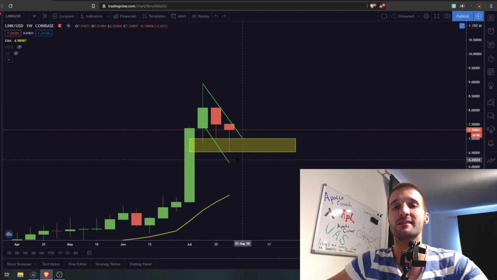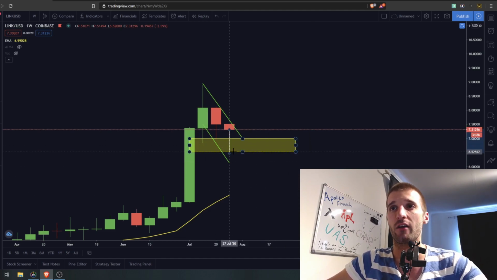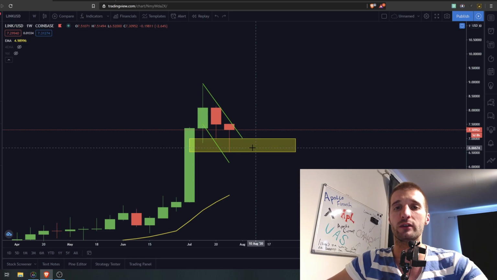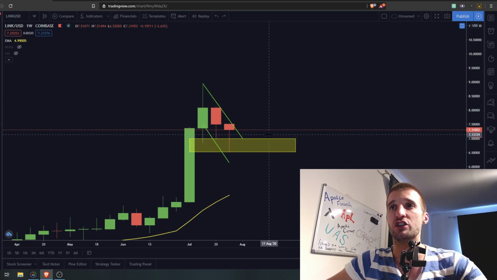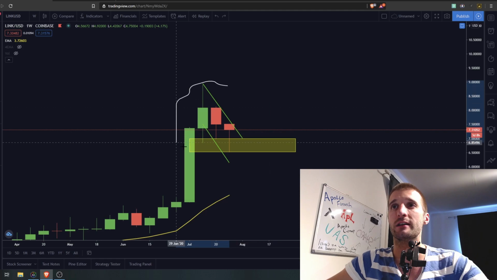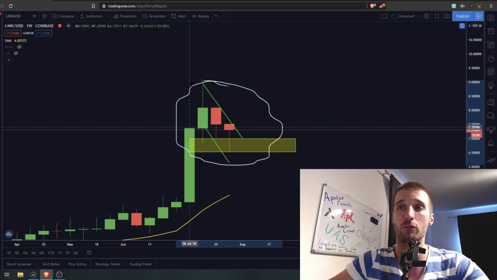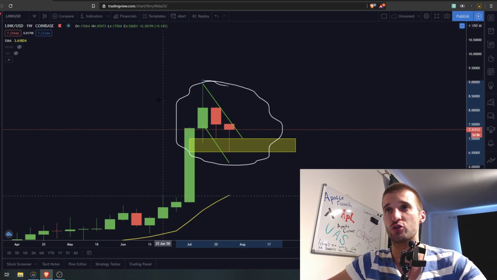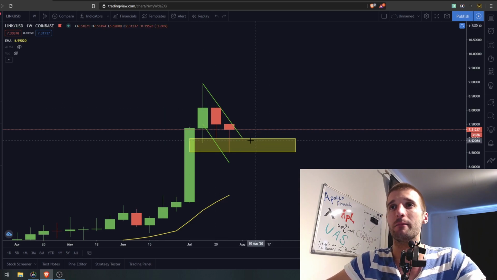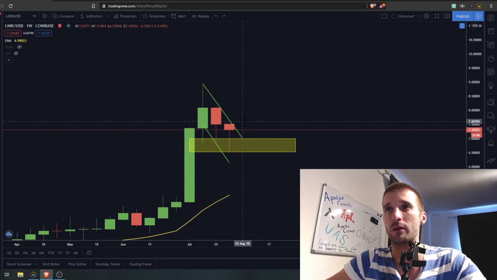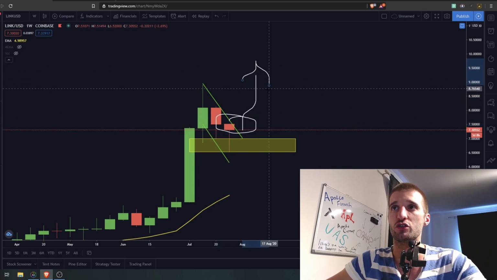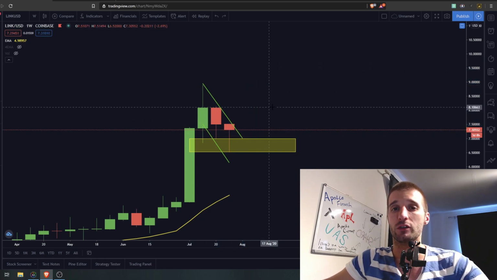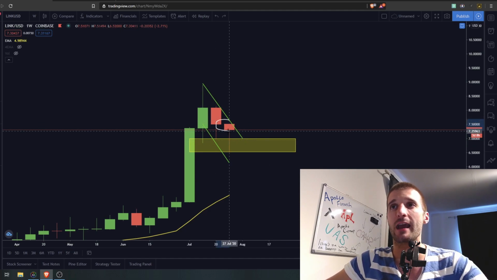That means that the sellers actually pushed price, took their own gains over here, and let the bulls push the price back up into the body of the candle, which we all know, the hammer candle is pretty bullish in this scenario, especially when it comes to a falling wedge formation or bullish flag formation in an uptrend. So that's very important to observe, because very soon we may actually break this resistance and push much higher, which could lead us to $10 per one Link very easily. So make sure to observe this area over here.